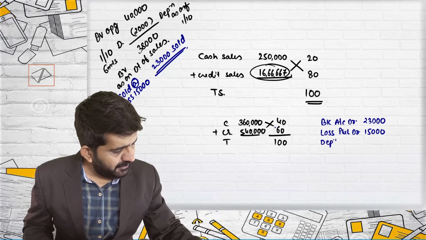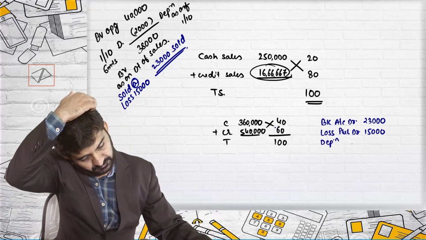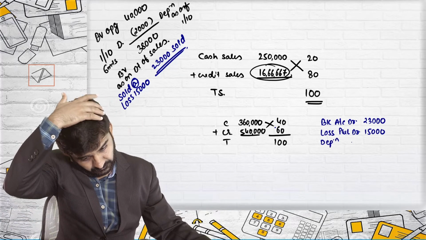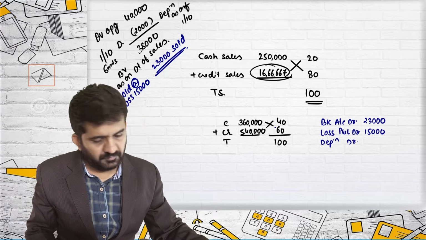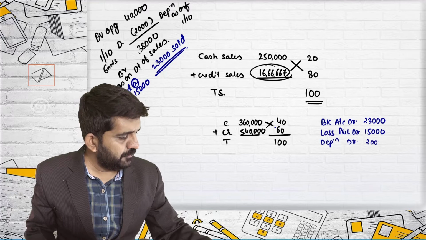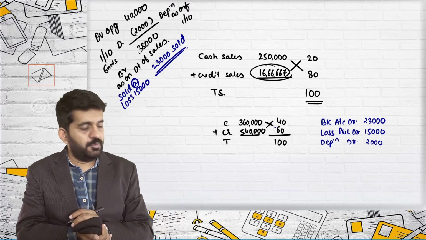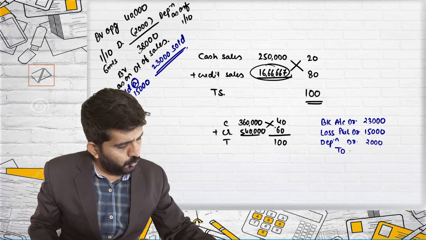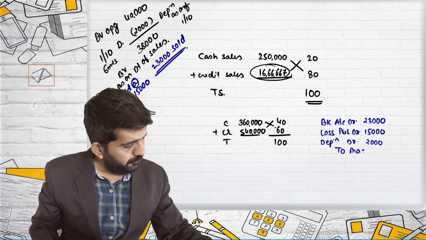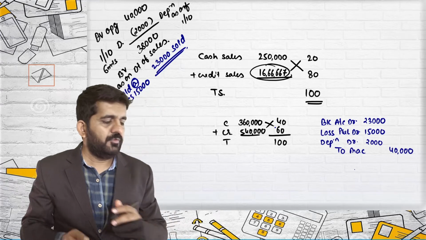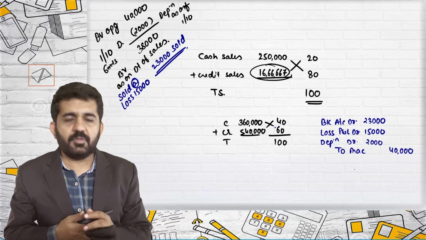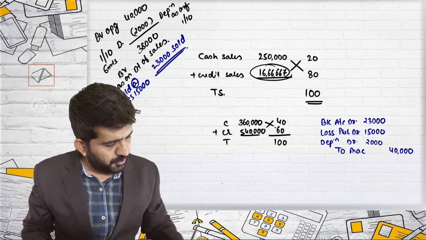Depreciation will be debited, 2,000. Machinery, in this case plant and machinery, 40,000. Depreciation is also in the P&L account.